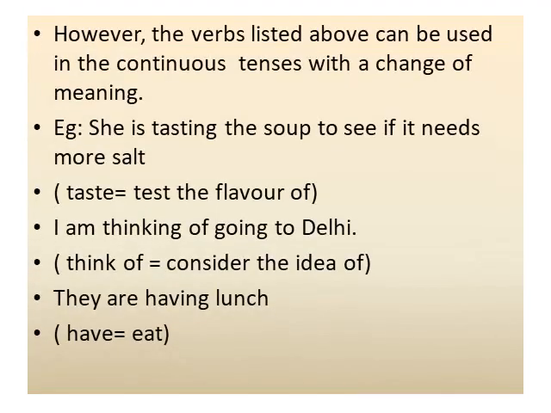However, the verbs listed above can be used in the continuous tenses with a change of meaning. For example, she is tasting the soup to see if it needs more salt. Here, taste means test the flavor of. Another example, I am thinking of going to Delhi. Here, think of means consider the idea of. The other example, they are having lunch. Here, have means eat.